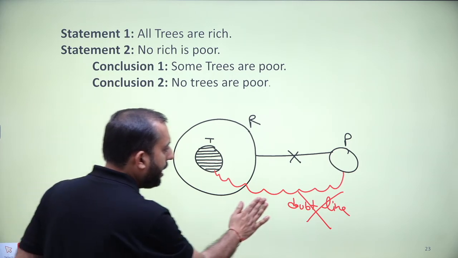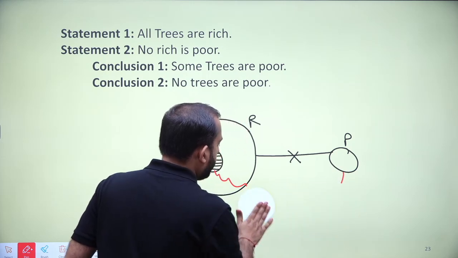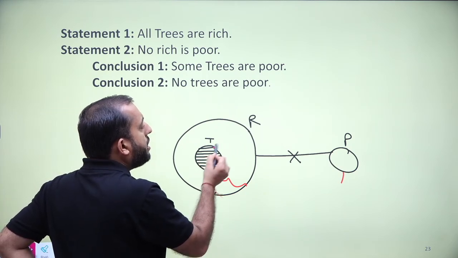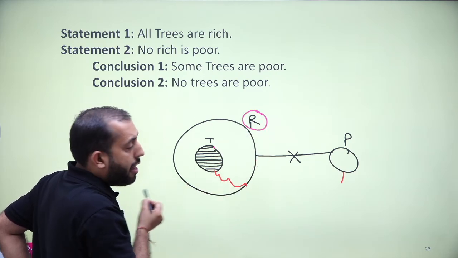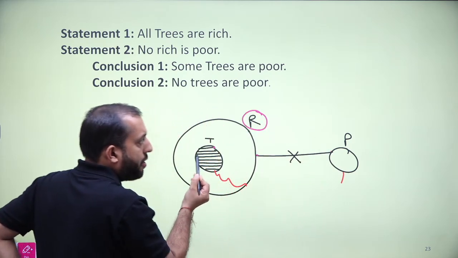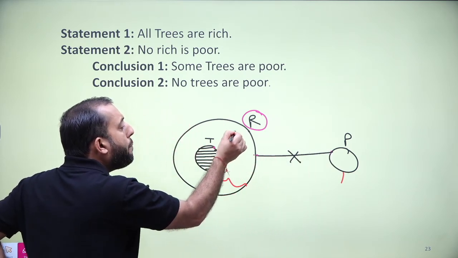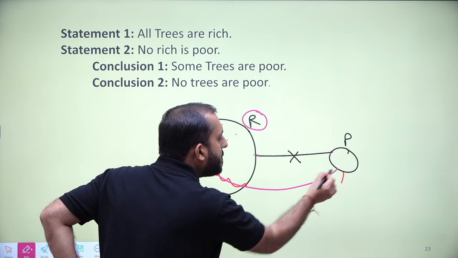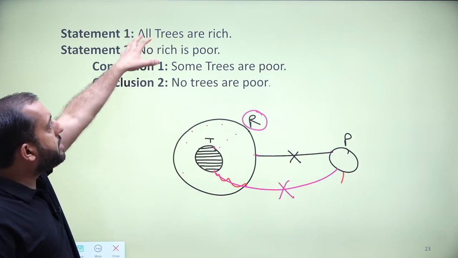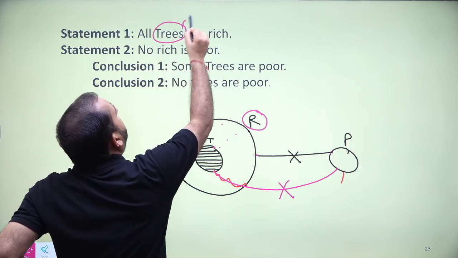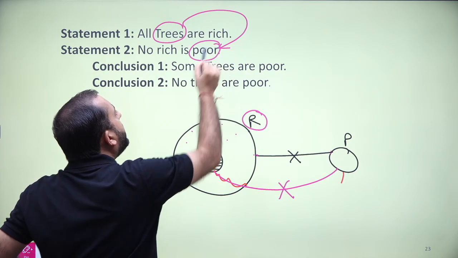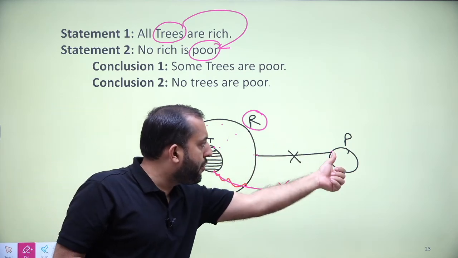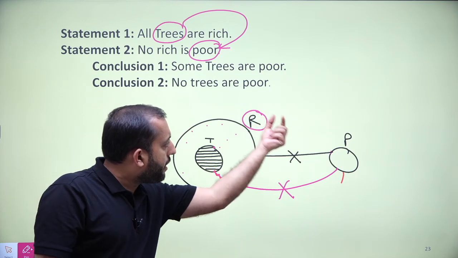Why? Let me give you the reasoning. See, it is given to us that tree is a part of rich and no rich is poor. If no rich is poor, it means every part of rich should not be poor. Tree is also a part of rich, so that is why tree should not be poor. In this case, no direct information between tree and poor was given, but we can draw something indirectly between tree and poor, and that information is no tree can be poor.